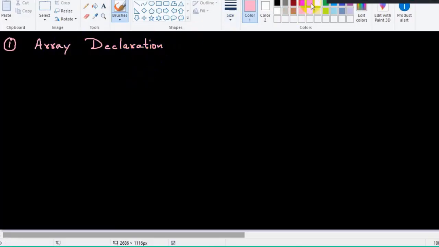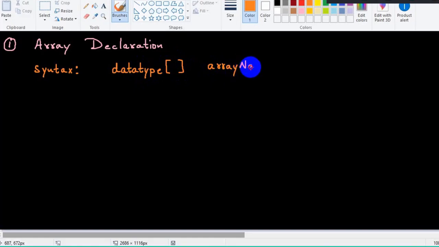Okay, array declaration. How do we declare an array, sir? Okay, I will tell you. The syntax is data type, followed by brackets, and we have to give the array name and terminate using a semicolon. This is how we are supposed to declare an array here.